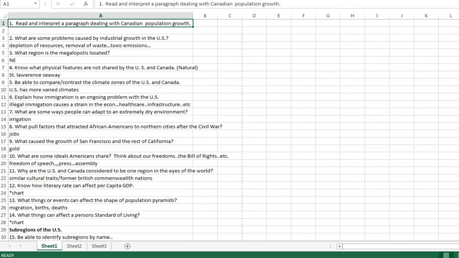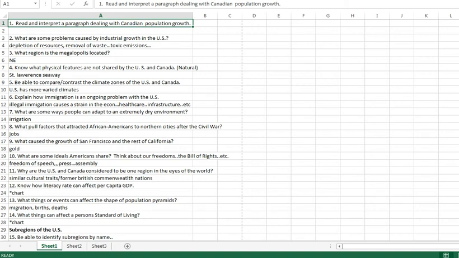Ideals that we share as Americans, the Bill of Rights would be a thing to start. Freedom of speech, press, assembly, right to bear arms, all that kind of stuff. Why are the United States and Canada considered to be one region in the eyes of the world? We have similar cultural traits to some degree, and some people believe it's because we were both colonies of Britain at some point. Canada not as much, but that can be part of it as well.